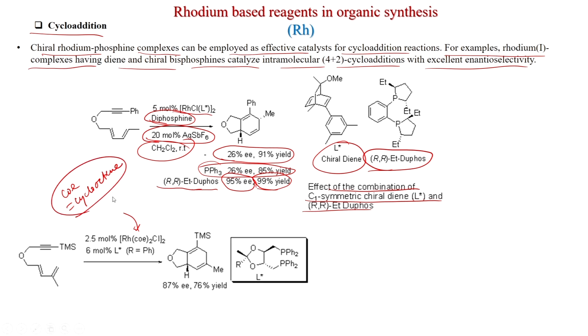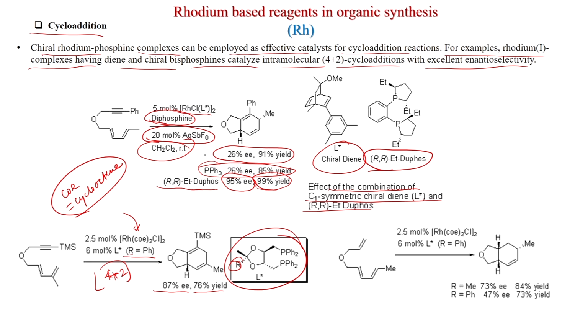So, phosphine is important here, with 6 mole % L star, that is R equal to Ph. So, almost 2 phosphine groups are present, and this product is formed. This is also 4+2, and this bicyclic compound is formed in 87% ee, 76% yield. So, with phosphine ligand here, it gives the enantiomeric excess. Here also the same catalyst.